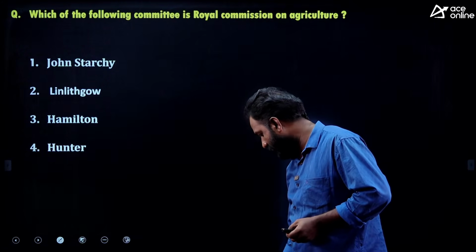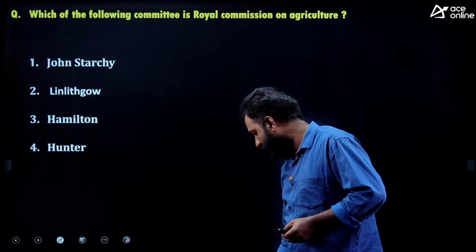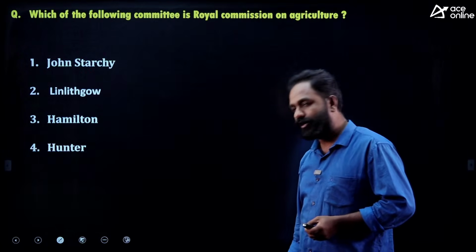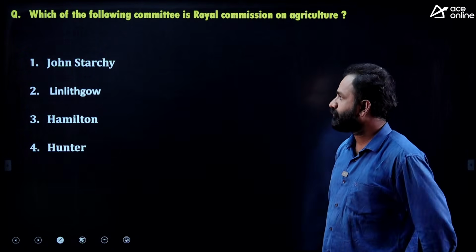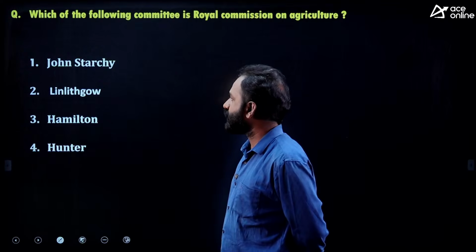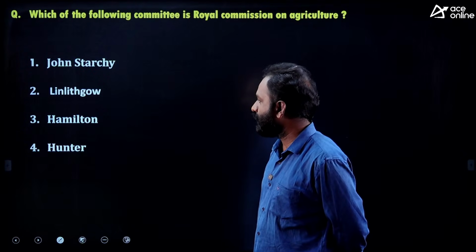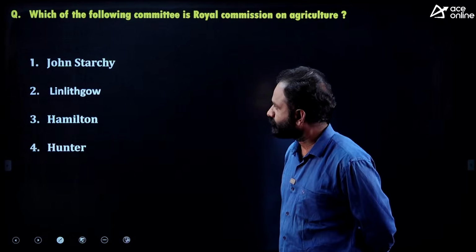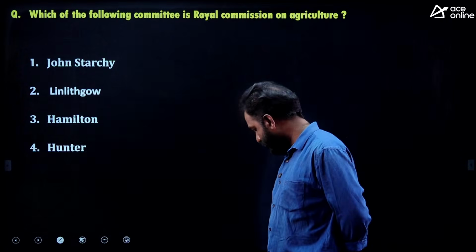Which of the following committees? Royal Commission on Agriculture. So John Strachey Commission, Linlithgow, Hamilton and Hunter. What is the right answer?